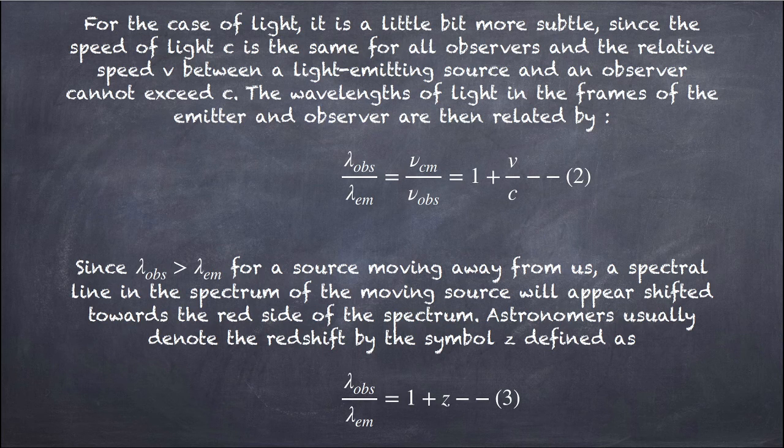Since the wavelength of observer is greater than the wavelength of emitter, for a source moving away from us, a spectral line will appear shifted towards the red side of the spectrum. Astronomers denote the redshift by the symbol Z, defined by the ratio of the wavelength of observer and emitter equal to 1 plus Z. Next slide.